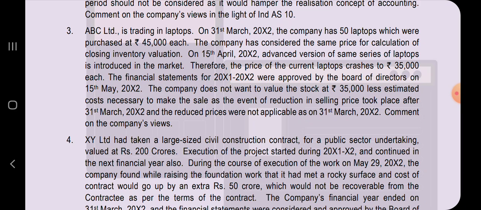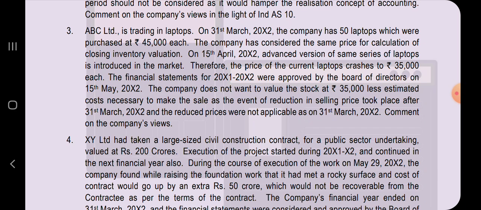Therefore, the price of the current laptop crashes to 35,000 each. The financial statements 21-22 were approved by the Board of Directors on 15th May. The company doesn't want to value the stock at 35,000 less estimated cost necessary to make the sale, as the event of reduction in sales price took place after 31st of March and the reduced prices were not applicable as on 31st of March 22. Comment on the company's views.